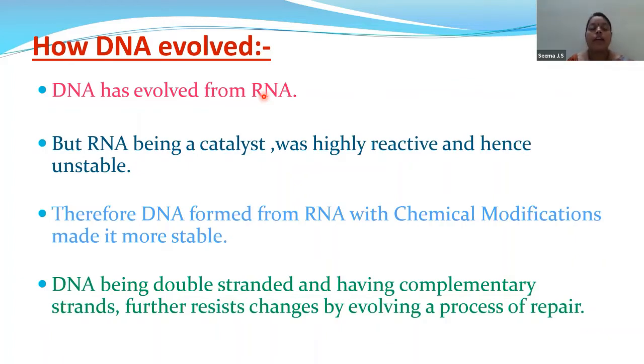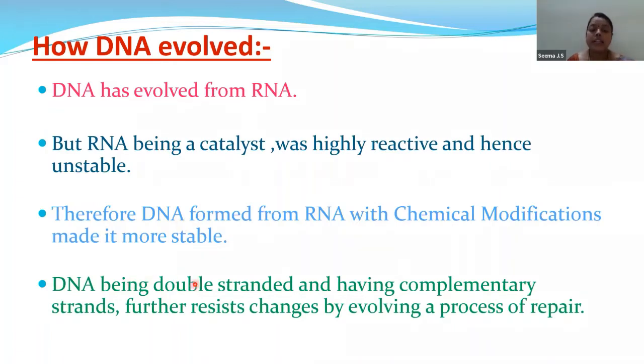Whereas DNA, the name itself, deoxyribonucleic acid, means oxygen is less. If oxygen is less, it is less reactive. And if it is less reactive, it is more stable. So DNA is a highly stable compound. Therefore, DNA is formed from RNA with chemical modifications. So DNA is made more stable.